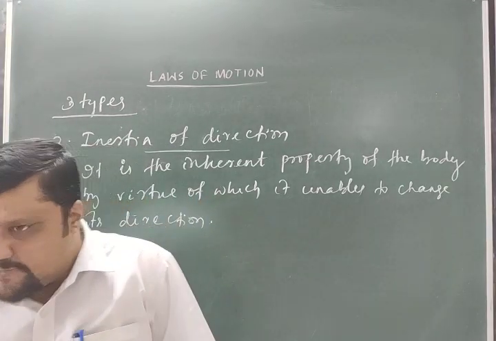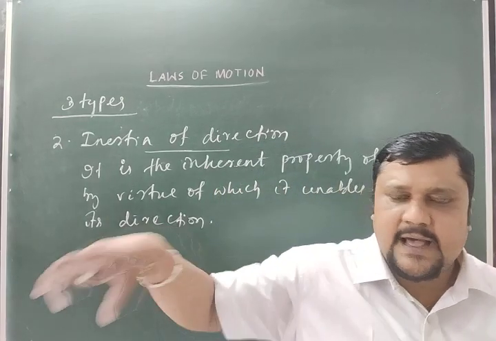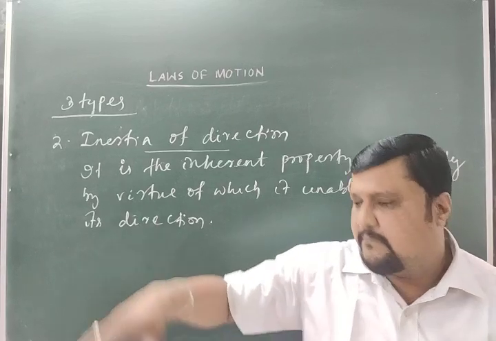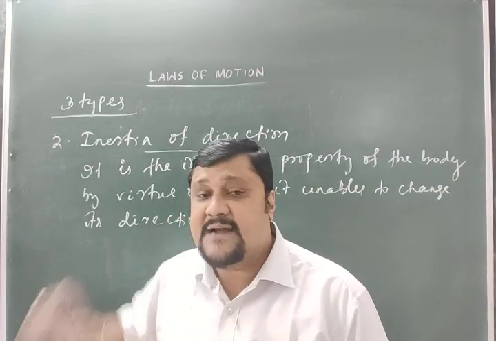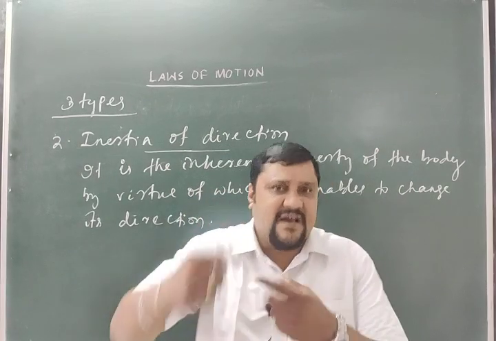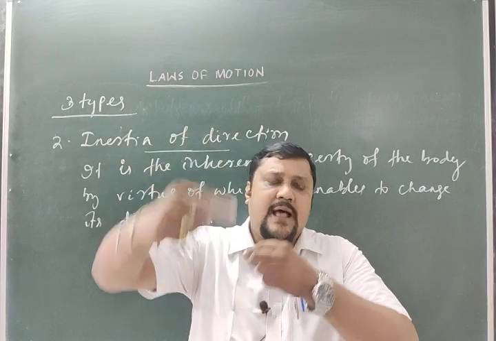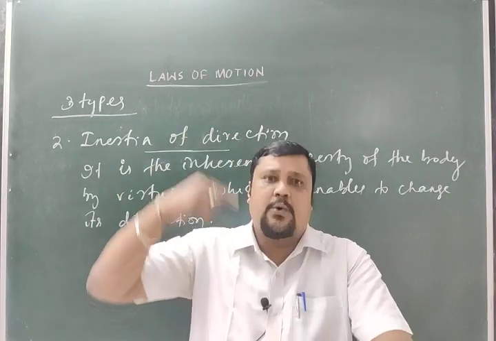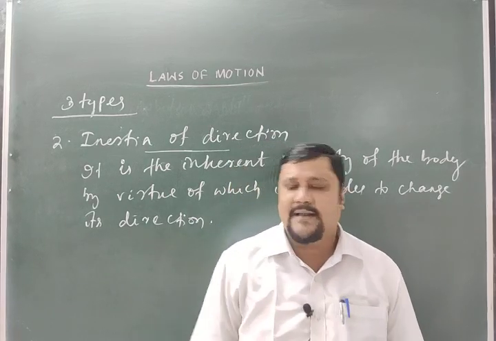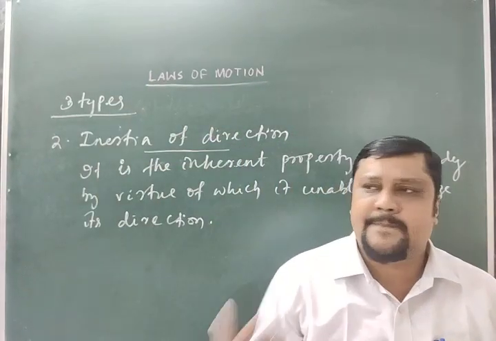The best example is the mud guards. Mud guards are provided in your bicycles or motorcycles. Why? Because the mud along with the wheel moves according to the circular path, in rotation, with the wheel of the cycle, in motion in a particular direction.